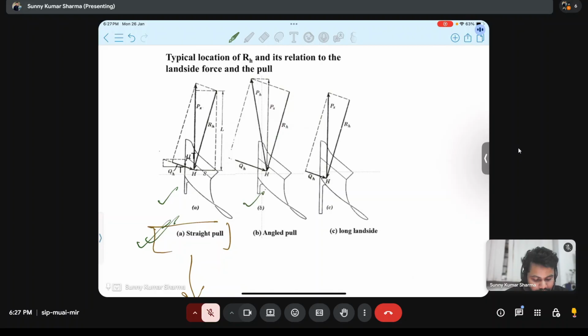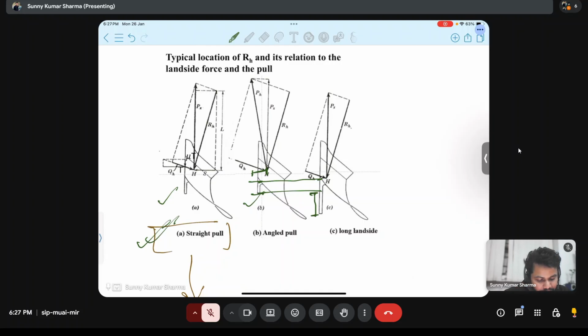This has side draft of this amount, and this is a long land side. This is land side difference you can see. The land side has increased length. So in this case, what will happen?